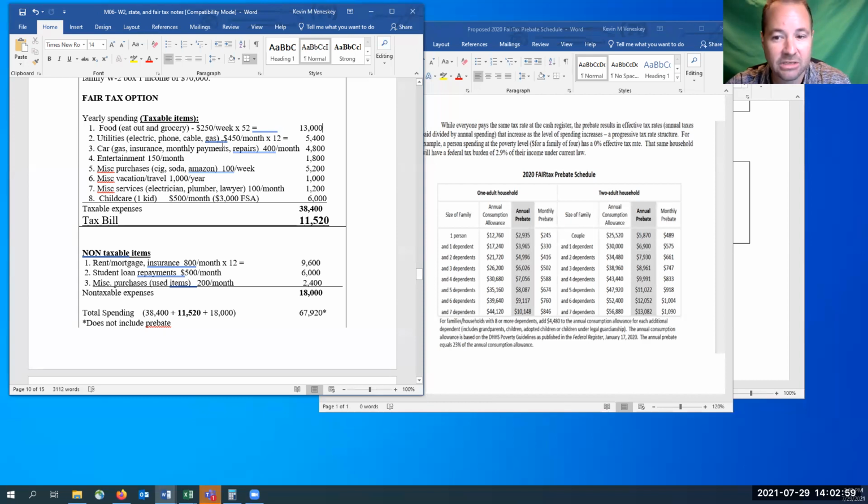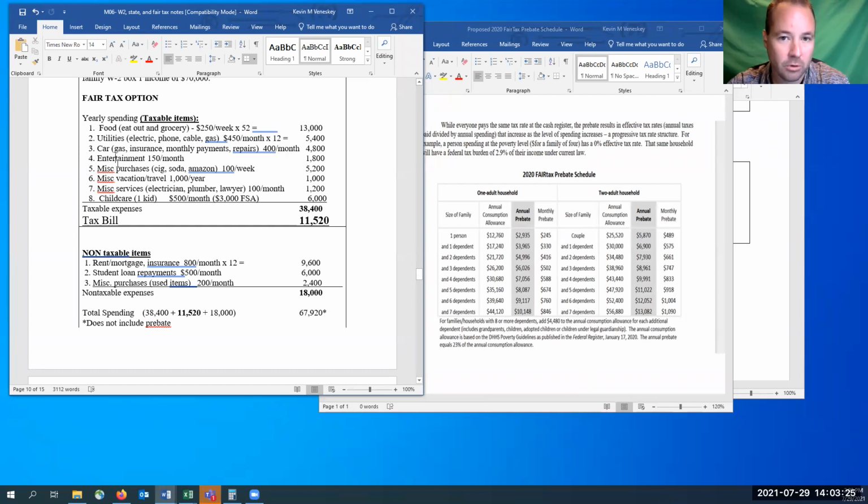Utilities, those are services, they would all be taxed. I went through and added each of these up, and on an average basis, perhaps it would be $450 a month. Your car payments, to rent it, to lease a car, your monthly payments to pay it off, repairs, gas. I estimated it to be $400 a month.